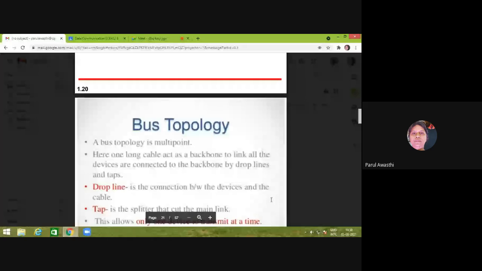Right? So what type of configuration is bus topology? It is a multi-point configuration, a point to multi-point configuration. Here one long cable acts as a backbone to link all the devices, which are connected to the backbone by drop lines and taps. A drop line is the connection between the device and the cable, and a tap is the splitter. And this allows only one device to transmit at a time.